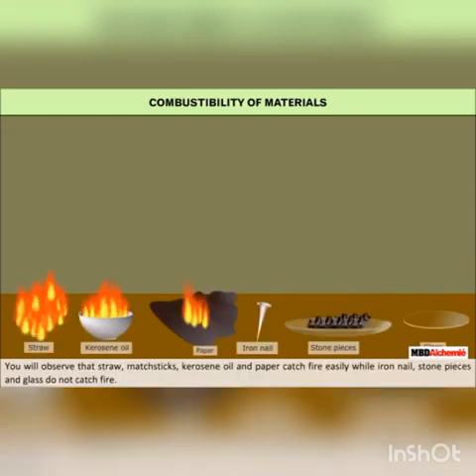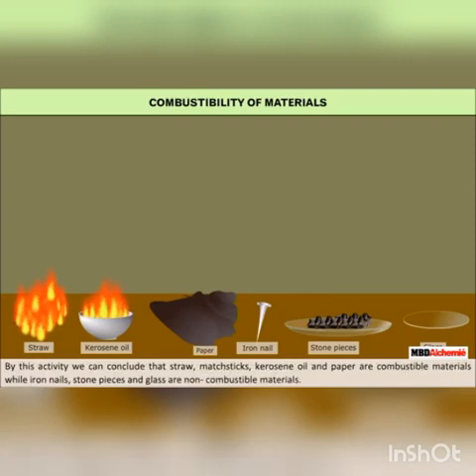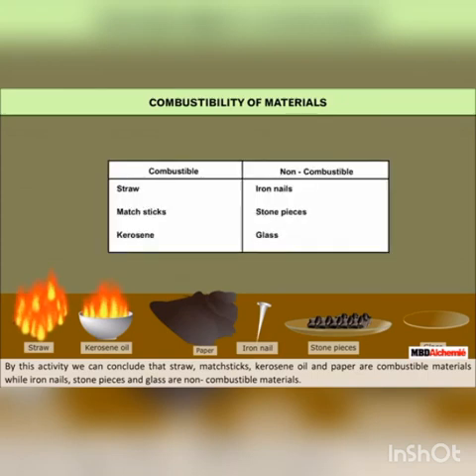You will observe that straw, matchstick, kerosene oil and paper catch fire easily, while iron nails, stone pieces, and glass do not catch fire. By this activity, we can conclude that straw, matchsticks, kerosene oil, and paper are combustible materials, while iron nails, stone pieces, and glass are non-combustible materials.